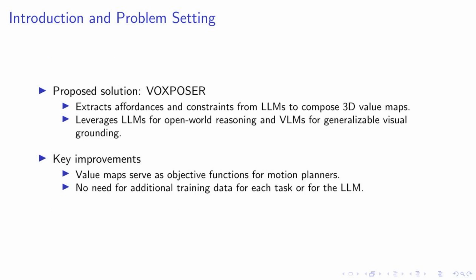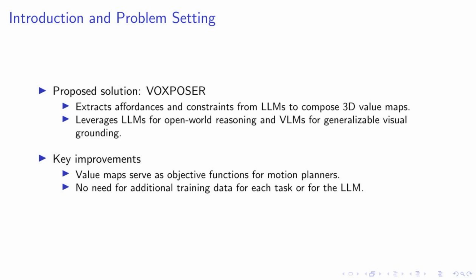Our proposed solution, VoxPoser, is a novel approach that extracts affordances and constraints from large language models, or LLMs, to compose 3D value maps. This method leverages the power of LLMs for open-world reasoning and visual language models, or VLMs, for generalizable visual grounding.